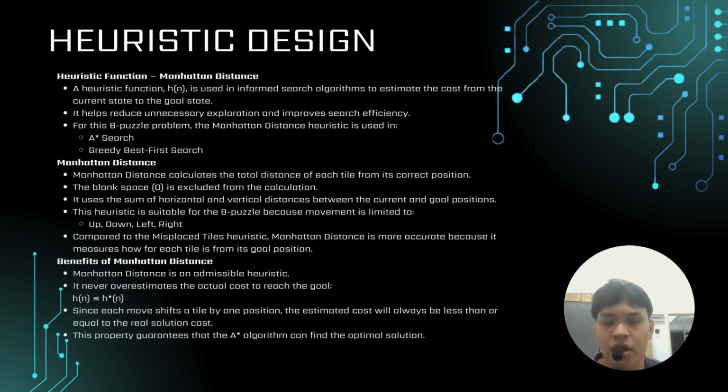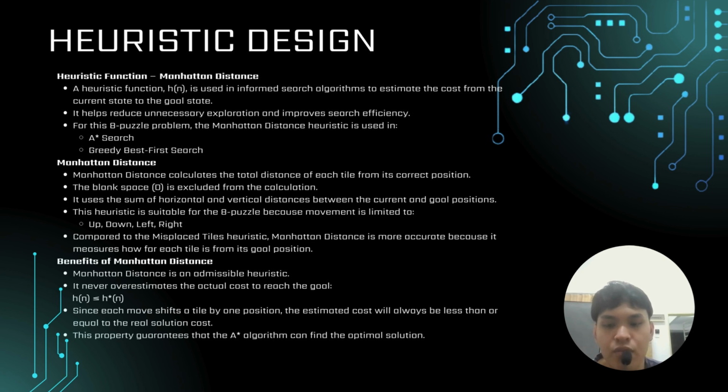Unlike the simple misplaced tile count, Manhattan distance is much more precise. It calculates the total distance each tile must travel, horizontally and vertically, to reach its correct target. We exclude the blank space from this calculation. This approach is perfect for the 8-puzzle because our tiles are restricted to grid-based movement: up, down, left, and right. By measuring exactly how far each tile is from its destination, the algorithm can prioritize moves that actually bring the board closer to the goal state.